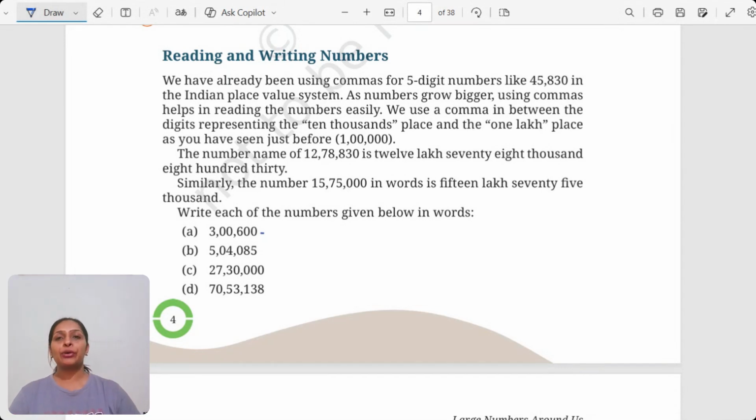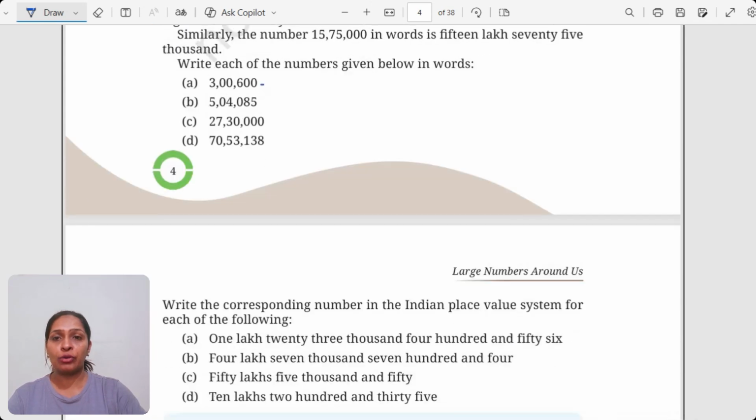So, in today's video, we are going to write the numbers, right? We are going to write the number names. As we are working with the larger numbers only, we will continue that. This is on page number 4 of your textbook, wherein we have to write the number names.